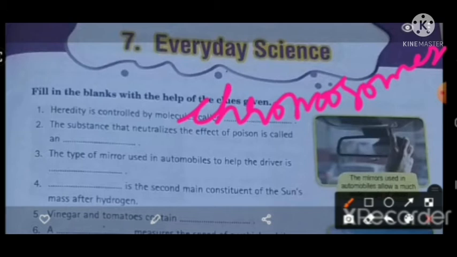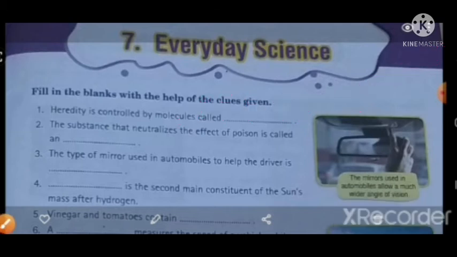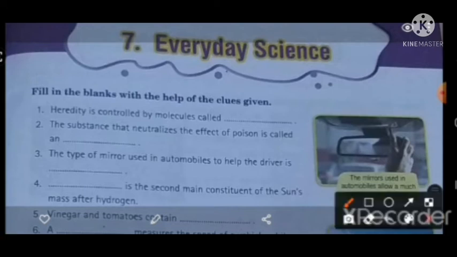Question number 2. The substance that neutralizes the effect of poison is called an dash.